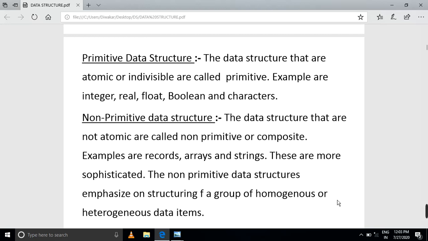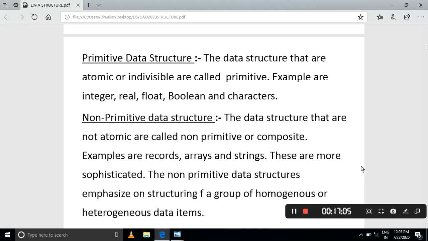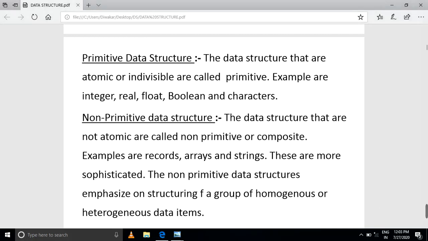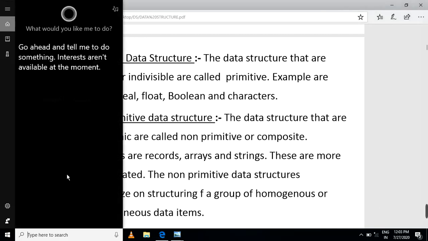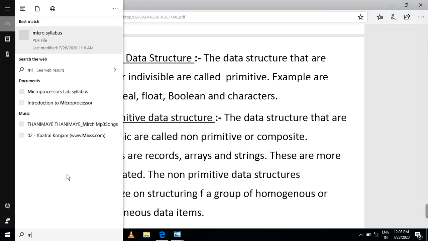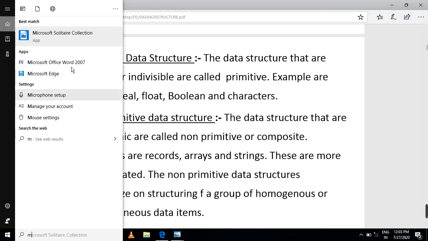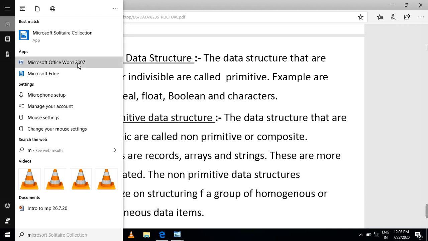You must understand the meaning of homogeneous and heterogeneous. Homogeneous means we consider similar data, stored with ordering in mind. Heterogeneous means dissimilar data. This is a very important point, homogeneous and heterogeneous. If you have any doubts, ask.